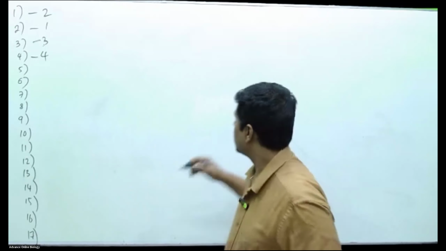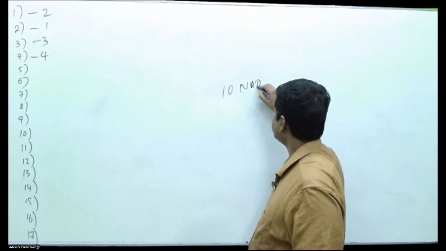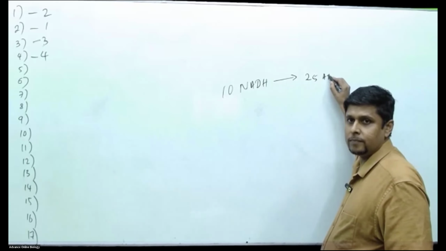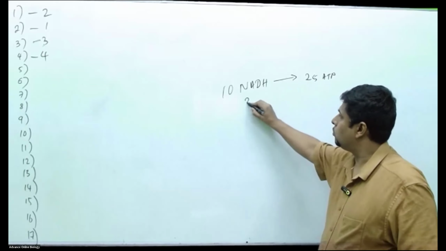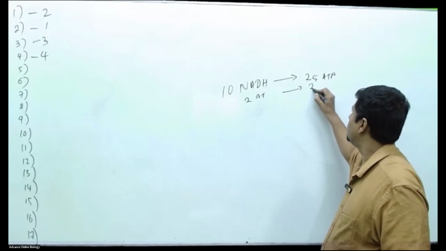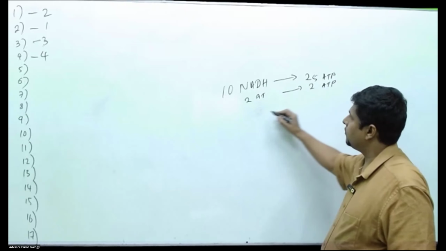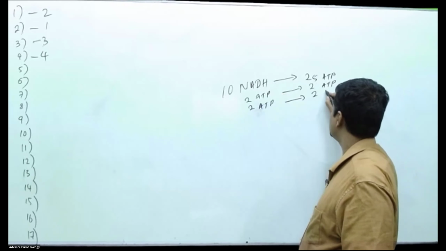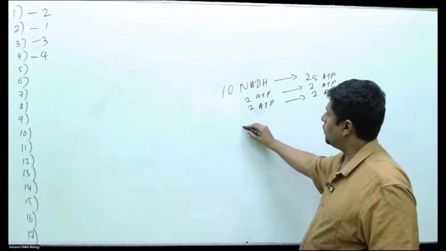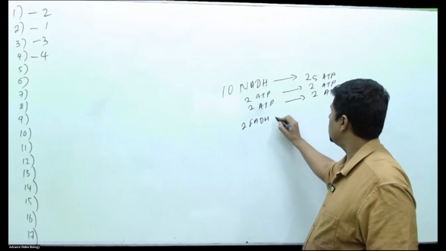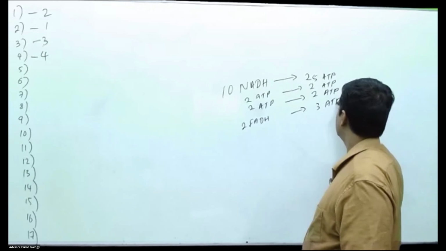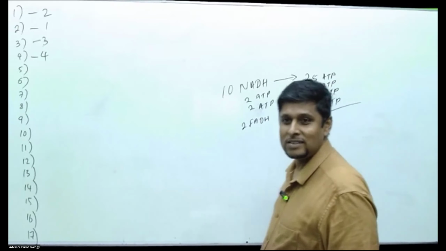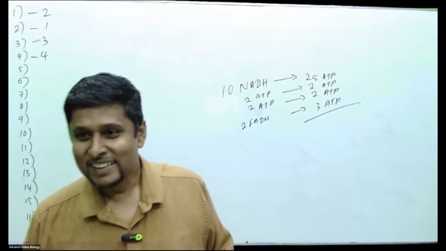How do we calculate that? 10 NADH, how many ATP? 2.5 each, so 25 ATP here. Then 2 ATP directly, then 2 ATP from the Krebs cycle. Then 2 ATP from glycolysis, net ATP. And then 2 FADH2, that is 3 ATP. What's the total then? 32, no? What's the problem? What is your problem?